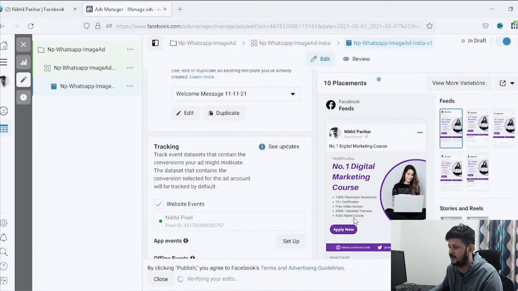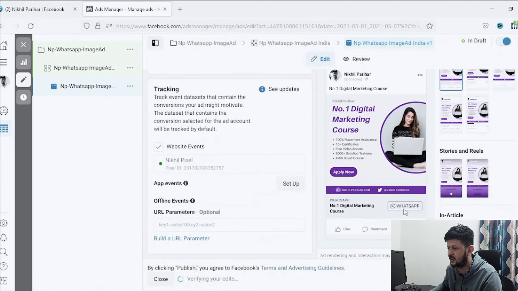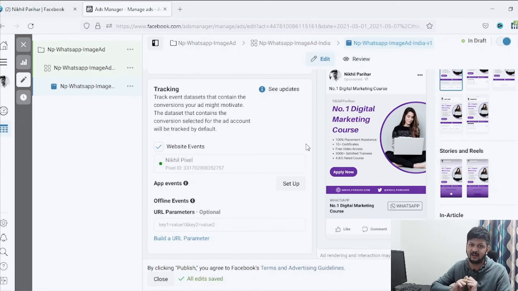Okay, and once the person clicks on apply now or the WhatsApp button, they'll directly get that welcome message and a few questions after that. And once the person comes onto your WhatsApp account, you can directly talk with that person and convert them into your client. So this is pretty much how you run WhatsApp ads.